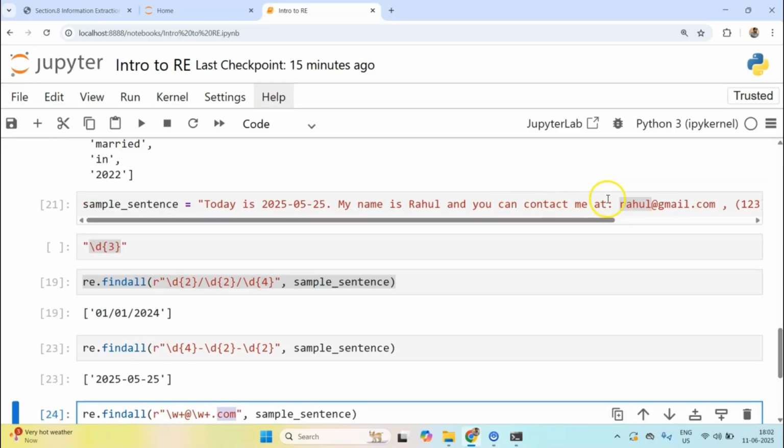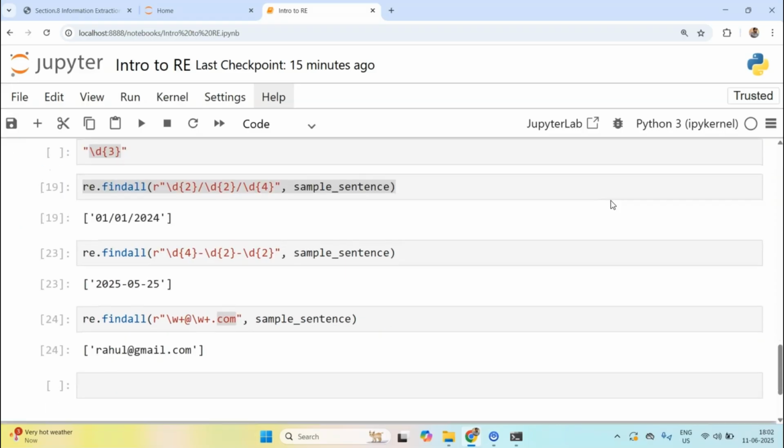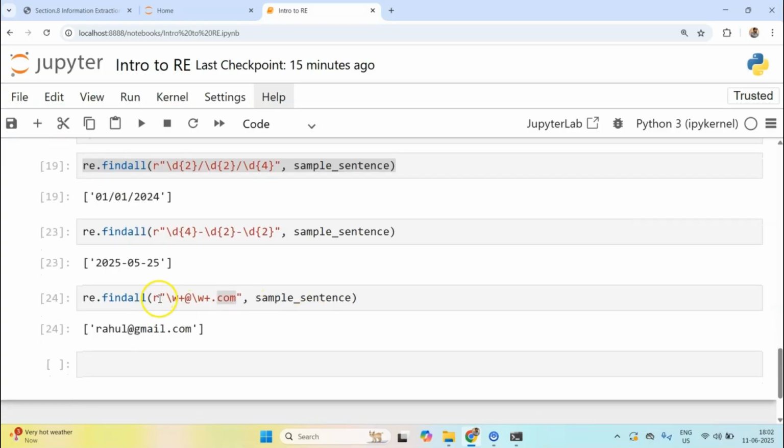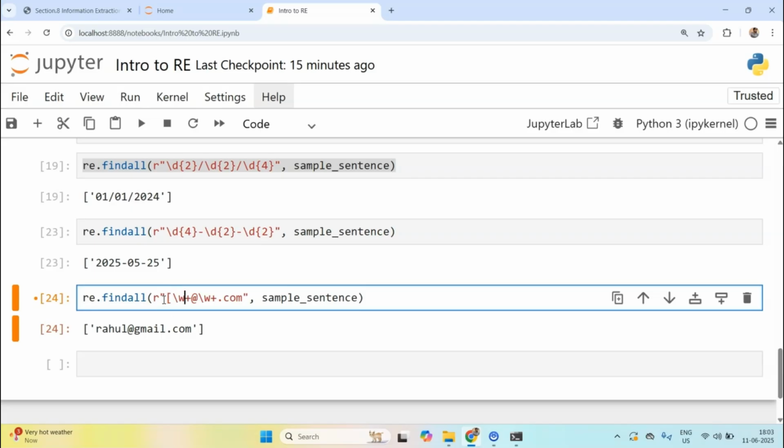Now it will not find just this email, but any kind of email. But if you recall, some people also love to use things like underscores within their email. How can I take care of that? So what I can do is wrap this up in a square bracket, and then within this, I can write underscore and dot as well. Now, literal dot: this dot has a different meaning within regular expression. That's why we will have to escape it. To escape it, we can do something like this.